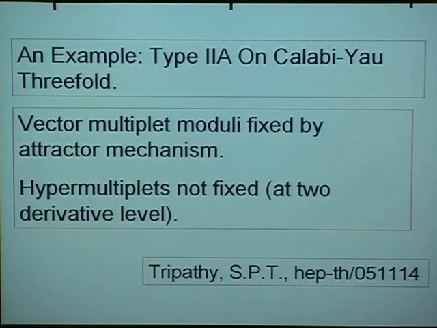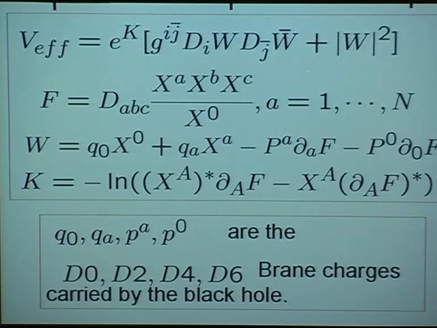Okay, let me discuss an example of type 2A string theory on a Calabi-Yau manifold. The resulting compactification has N=2 supersymmetry. There are vector multiplets and hypermultiplets, and it's the vector multiplets which couple to the gauge fields and which are fixed by the attractor mechanism. One can write down the effective potential very explicitly.